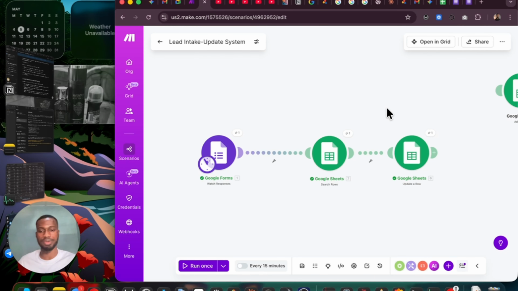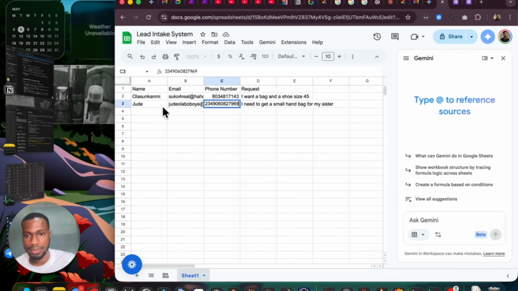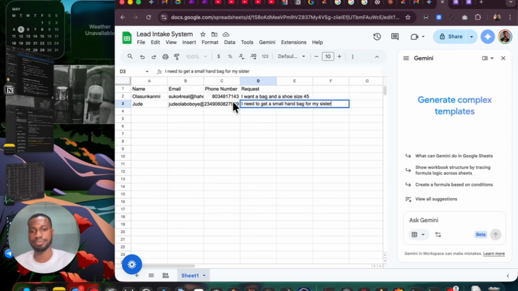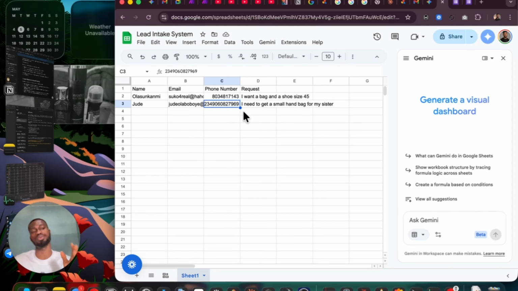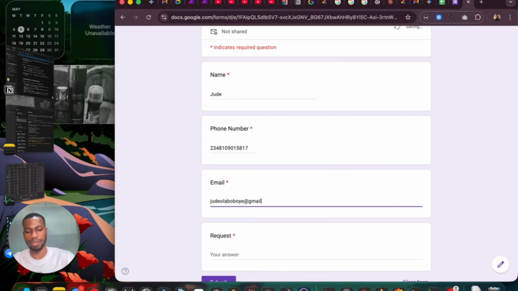Now what this scenario does, as we can see here, we currently have this detail: Jude Olabubuye, then we have this number. Now this person feels like they've inputted the wrong number and they want to change it. So if this person puts in the name and the new phone number, let's use 8109015817, and with an email of this gmail.com.